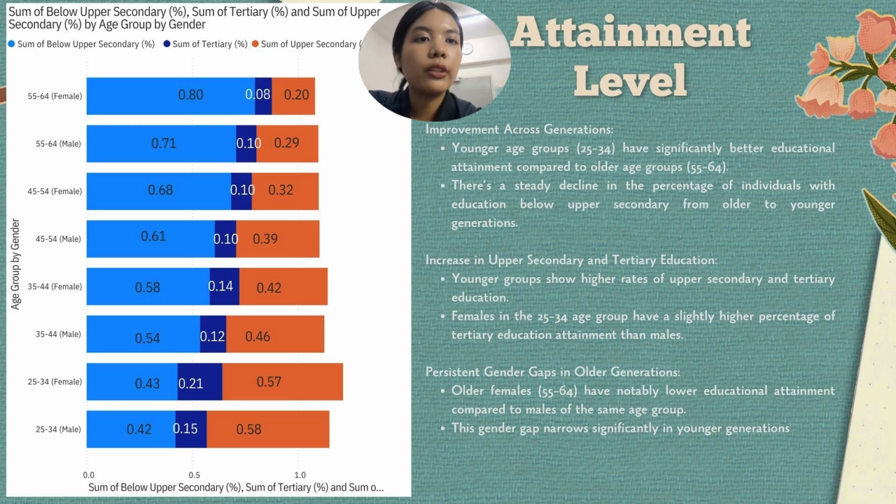The youngest generation, 25 until 34, represents the most significant improvements. Below upper secondary rates drop sharply to around 43% for females and 42% for males. A majority, 57% of females and 58% of males, now complete upper secondary, and tertiary education shows the highest level so far, 21% for females and 15% for males. This highlights how recent investments in education are yielding results.